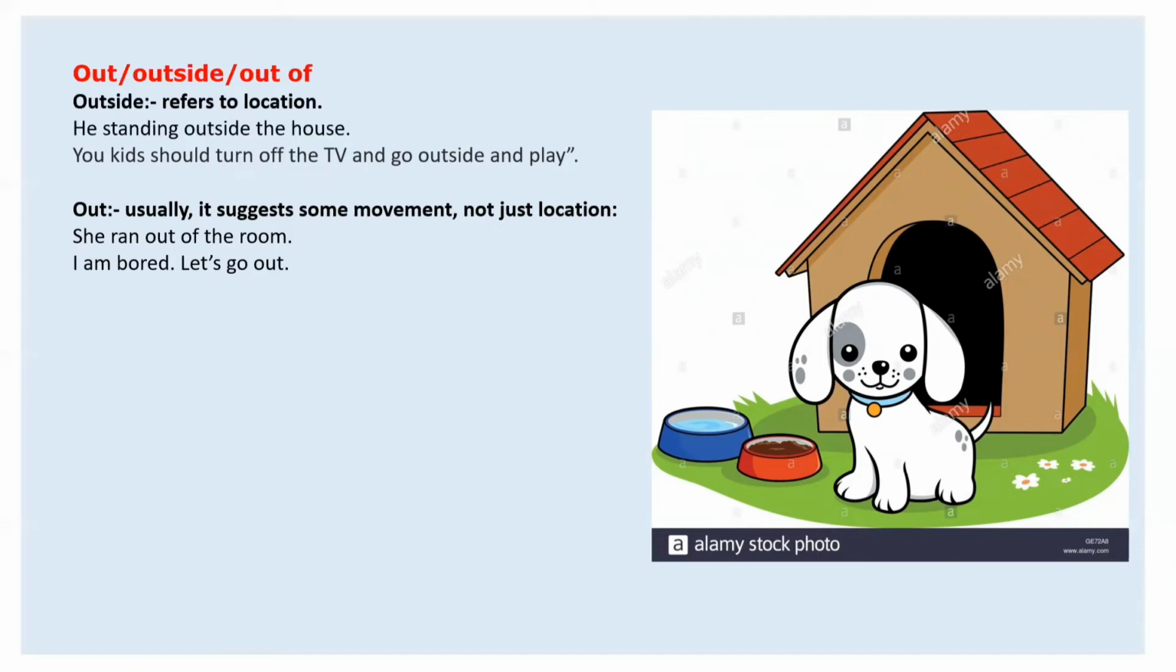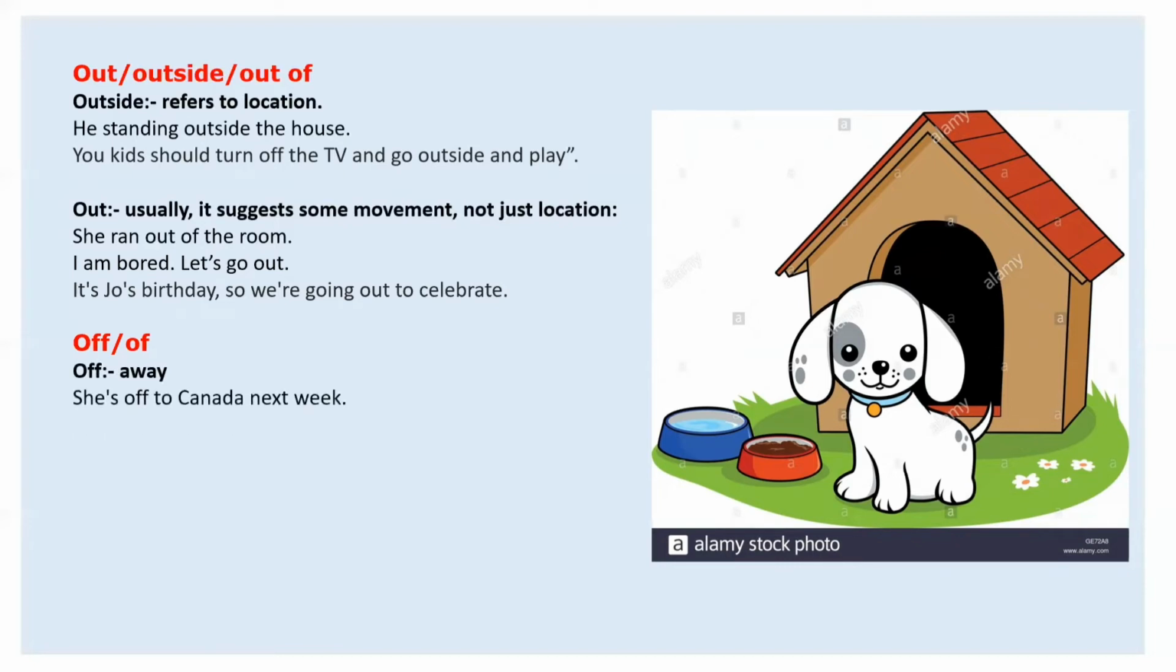Standing outside is a still position. Going out means you are in movement. It's Joe's birthday, we are going out to celebrate. Again, movement. Off and of. Most people get confused. Off, O double F, means away.